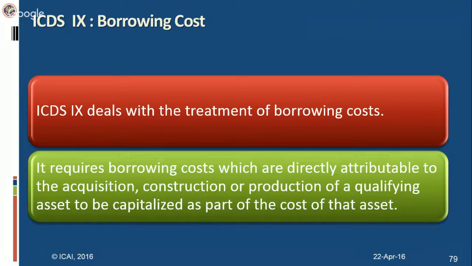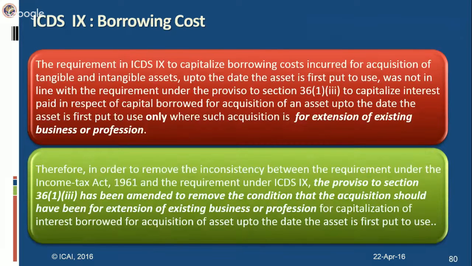ICDS 9 deals with borrowing costs. It requires all borrowing costs which are directly attributable to the acquisition, construction, or production of a qualifying asset to be capitalized as part of the asset. In this regard, all of you must be knowing the provisions of 36(1)(iii) that allows you to claim interest in respect of capital borrowed for the purpose of business or profession as a deduction.